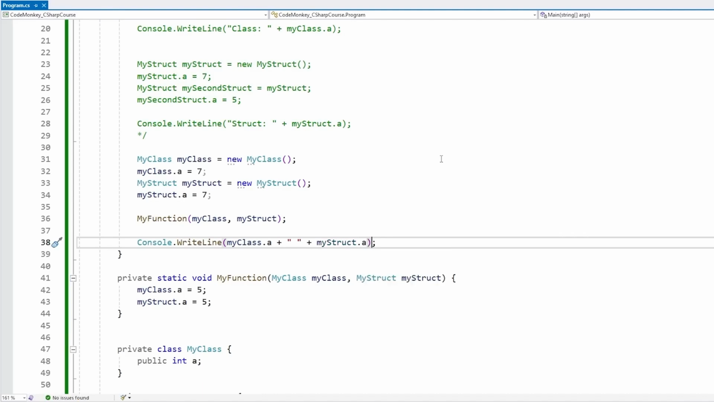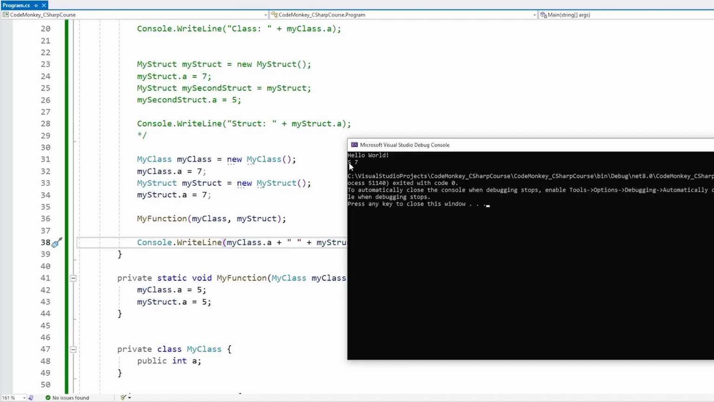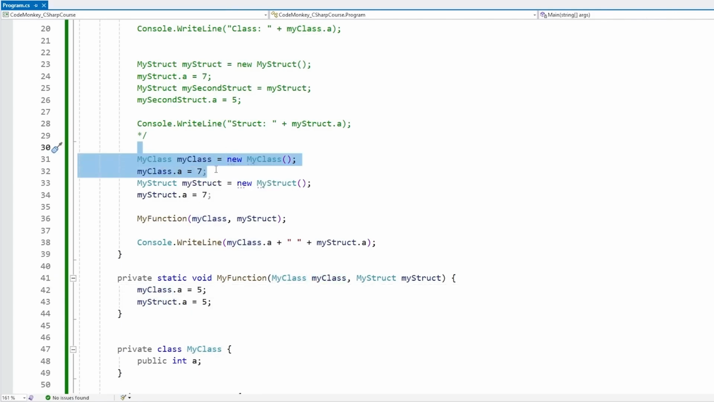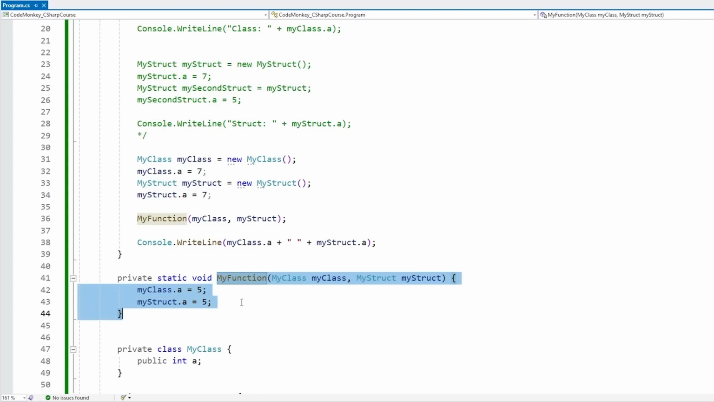Okay, so again, let's see what happens. And yep, there it is. My class has a value of 5 and my struct has a value of 7. Again, that's the same difference between value types and reference types. When we call this function and pass in our values, the class is passed in as a reference. So as we modify this one, we're actually modifying the reference, the underlying object that was sent into this function. Whereas for the struct, the function receives a copy of the data. The copy that we receive inside the function has no relation to the actual data defined up here. So whilst inside this function, modifying this class modifies the actual data outside of it, but modifying this struct only modifies a local copy.